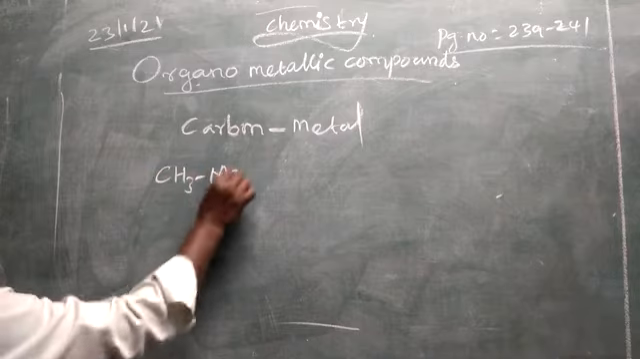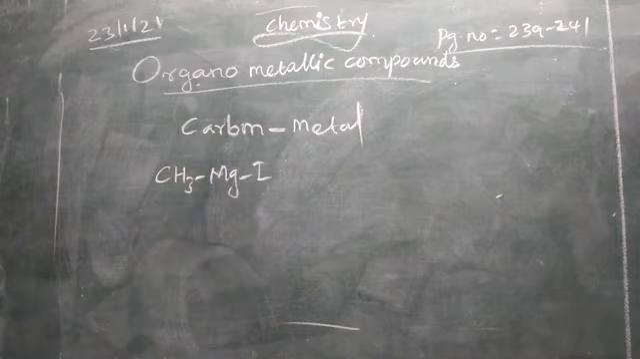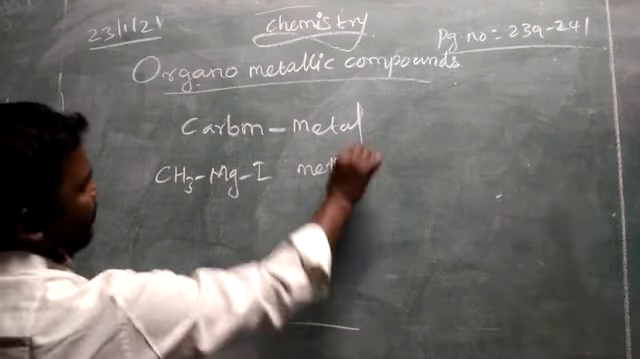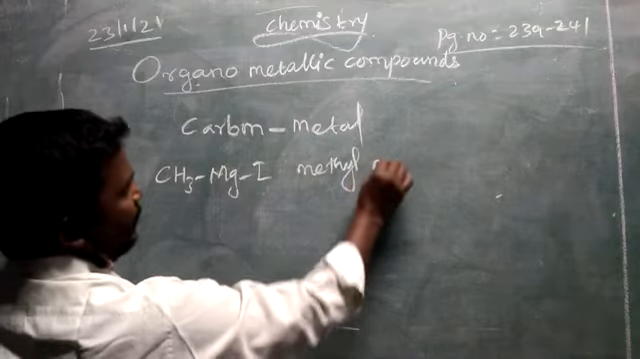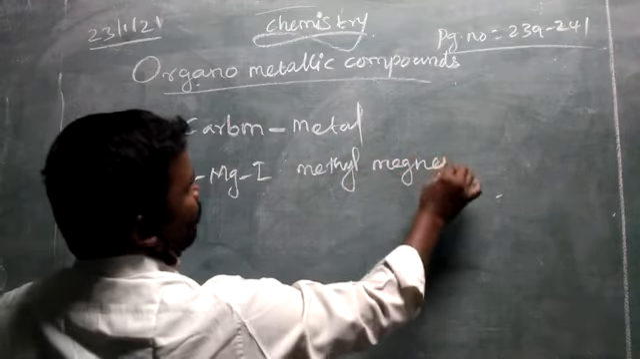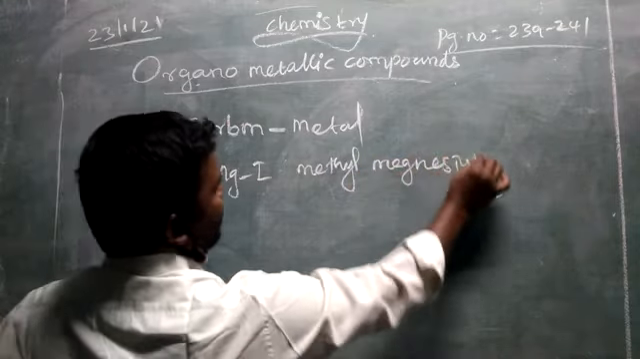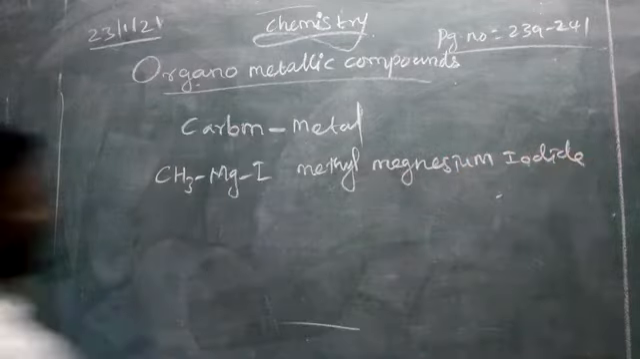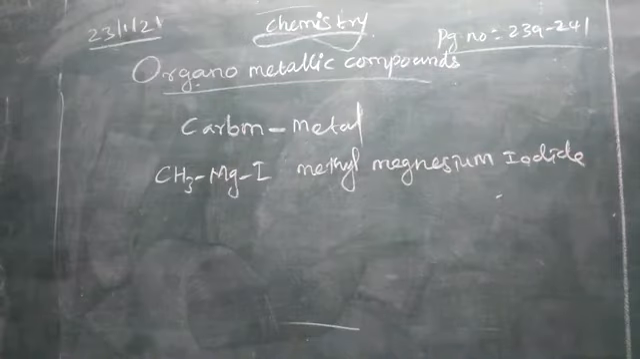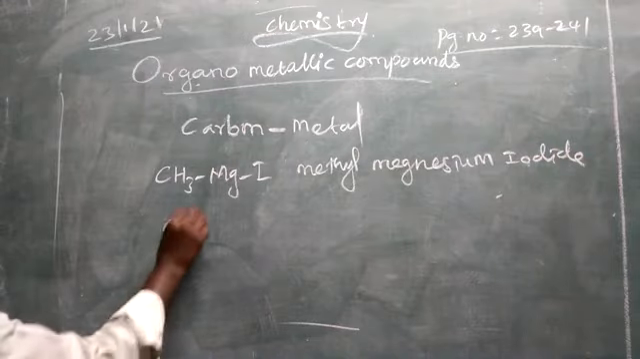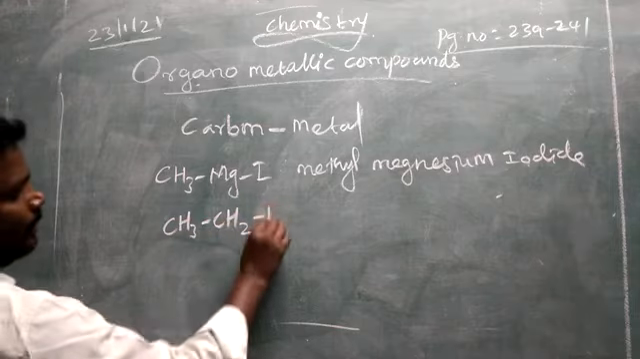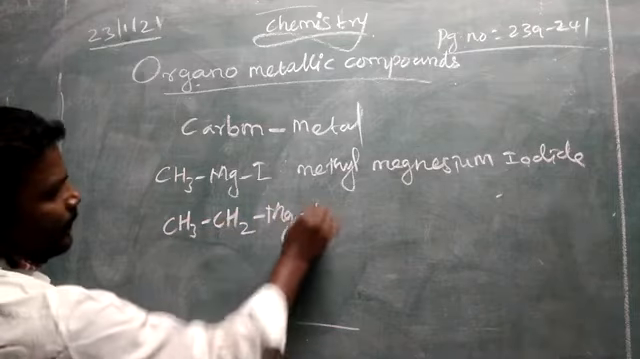CH3MgI, methyl magnesium iodide. Name of the compound: methyl magnesium iodide. Ethyl magnesium bromide. Another compound, ethyl magnesium bromide.